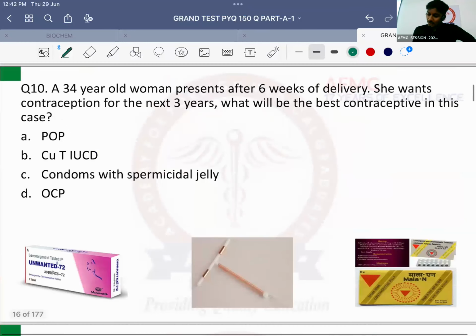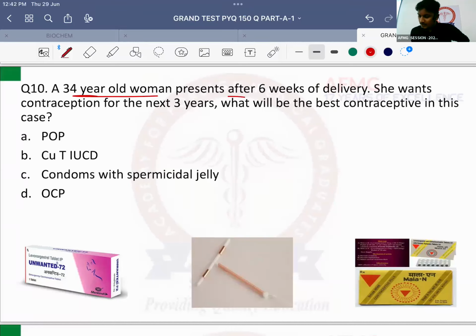Question number 10. A 34-year-old woman presents after 6 weeks of delivery. After 6 weeks of delivery, which phase is she in? Very good. She is in the lactation or the breastfeeding phase usually. She wants contraception for the next 3 years. What will be the best contraceptive in this case?